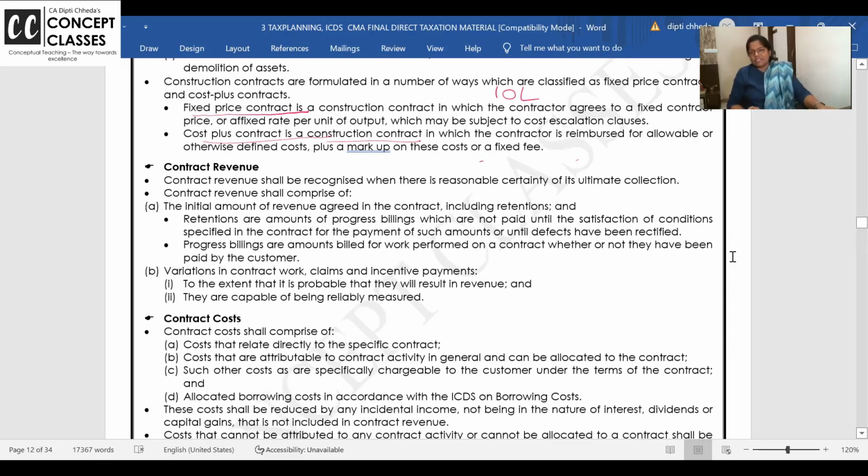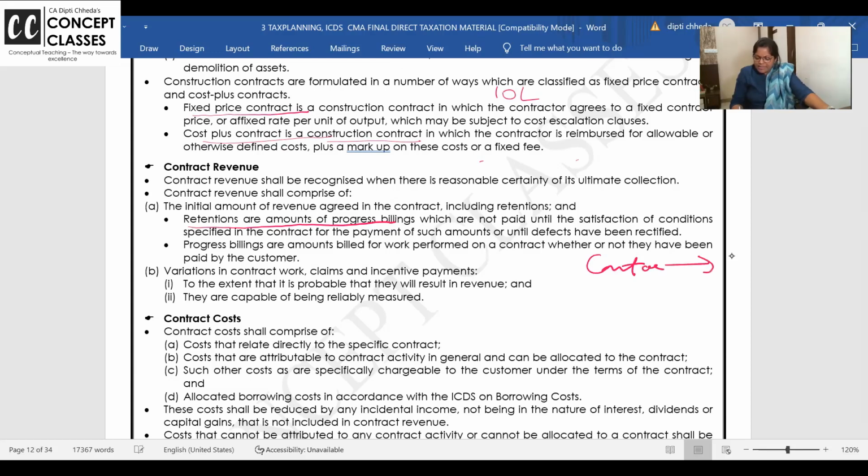In fact, I feel this is all again the same as done in AS. Contract revenue shall be recognized when there is reasonable certainty of its ultimate collection. But please remember one thing, ICDS is talking something about retention money. First you should understand what is retention money.